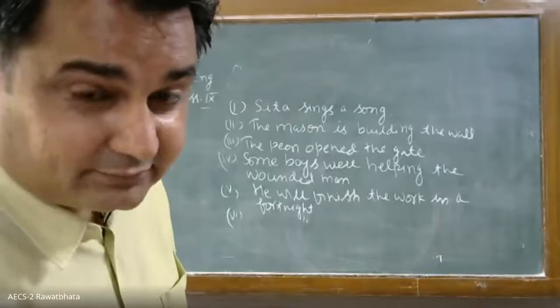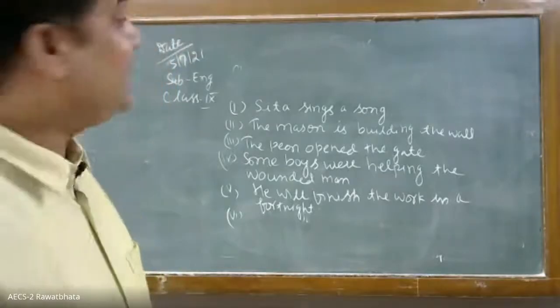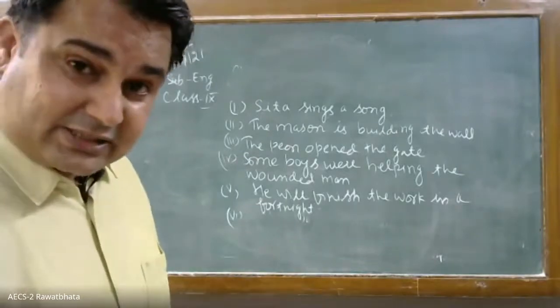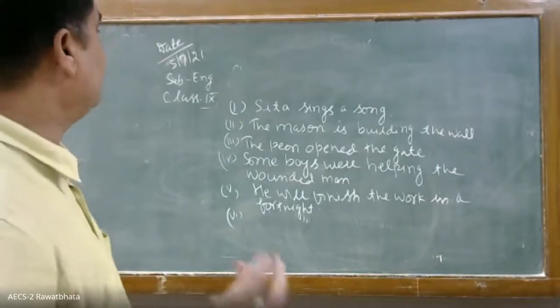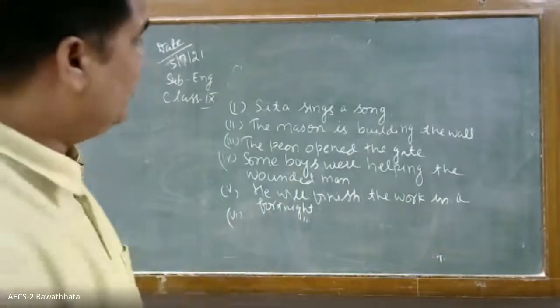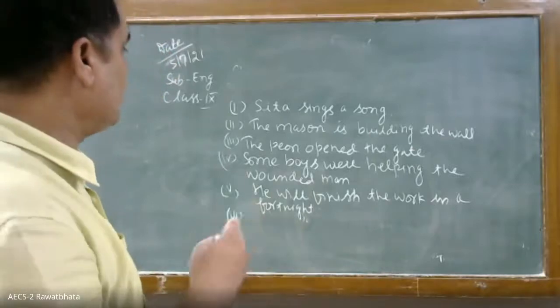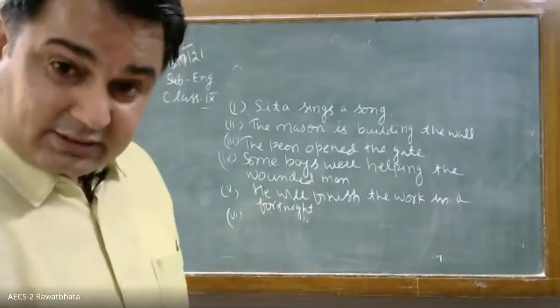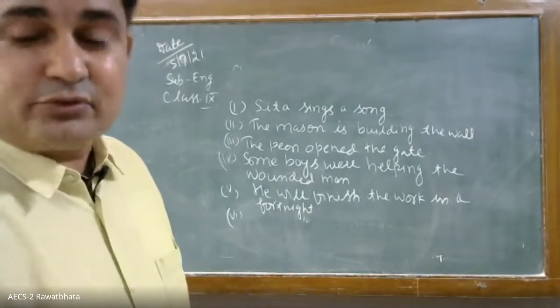Yes, what will come? A song is sung by Sita. Sita sings a song. If it is simple present, then the verb form of simple present you have to use. So Sita sings a song. A song is the object, so it will come at the place of subject. Subject will go at the place of object. So a song is sung by Sita. If the sentence is of past, then you have to use was.